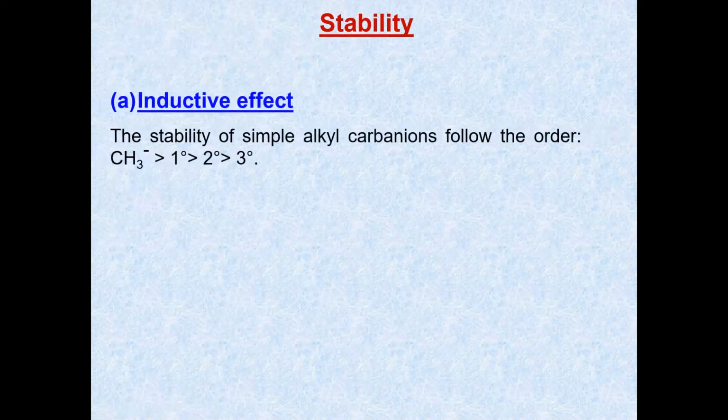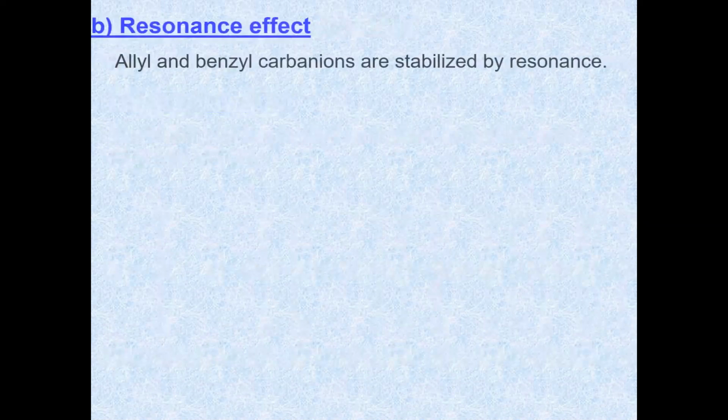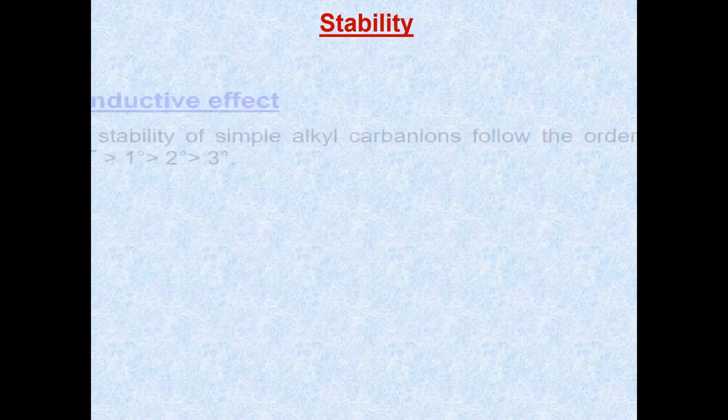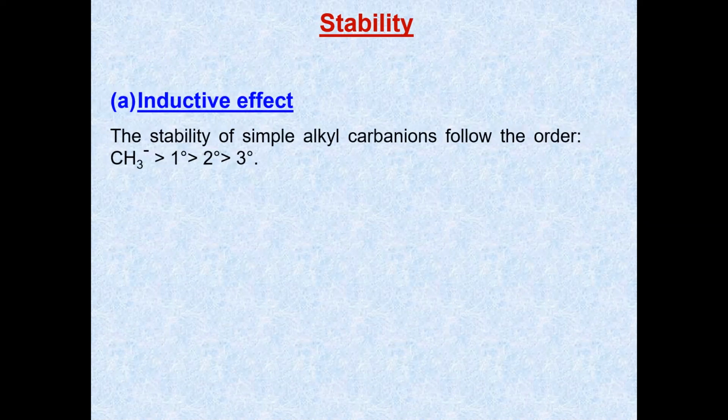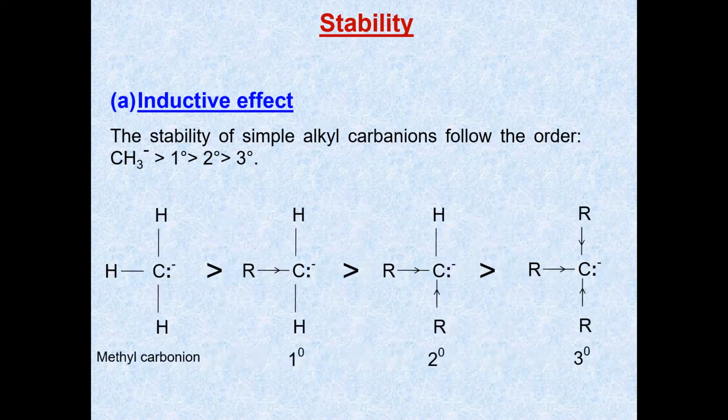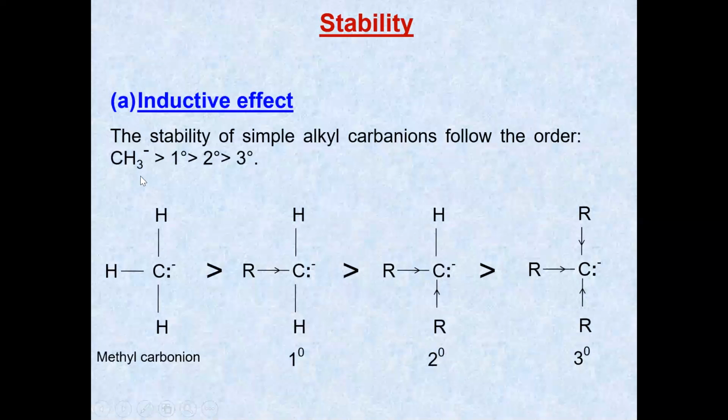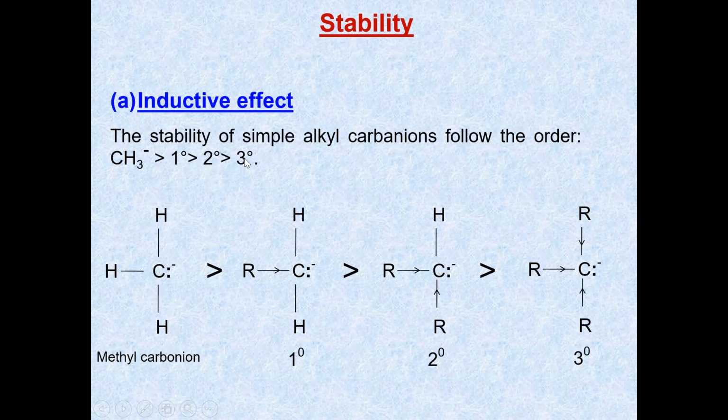And stability. So we can compare the stability with the inductive effect and resonance effect. The stability of simple alkyl carbanions follows the order: methyl carbanion ion is highly stable when compared to the primary, the secondary and the tertiary. So methyl carbanion ion is highly stable when compared to primary, secondary and tertiary.